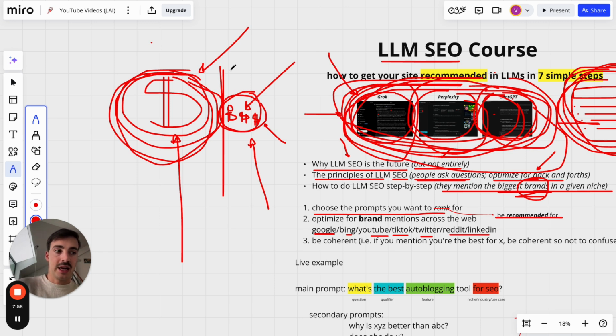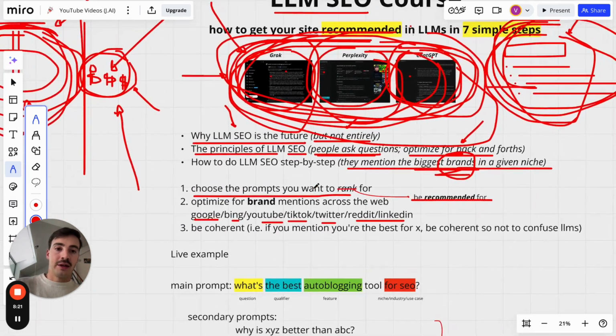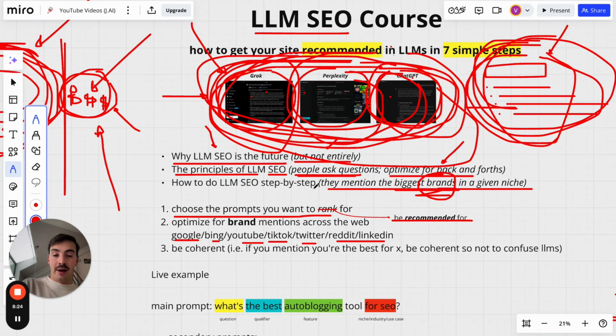Hopefully it's making sense. It's not just because you are the brand making the most money that you're going to be the most well-known one. And there are countless examples of that. Note that of course, if you're a big brand in terms of notoriety, in terms of mentions online, most likely you're also going to be making a lot of money. But if we compare on a lower level, we have a lot of competitors maybe making more money than us, but because we're more notorious across the web, we're recommended more times and more often than some of our competitors making more money than us.